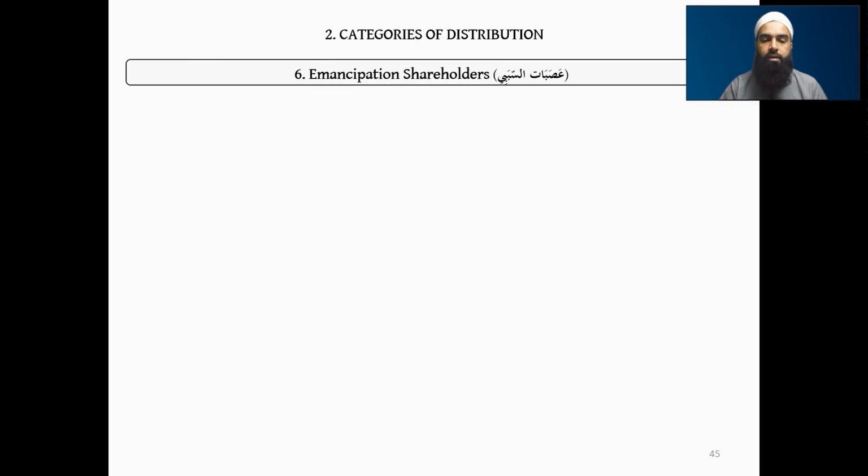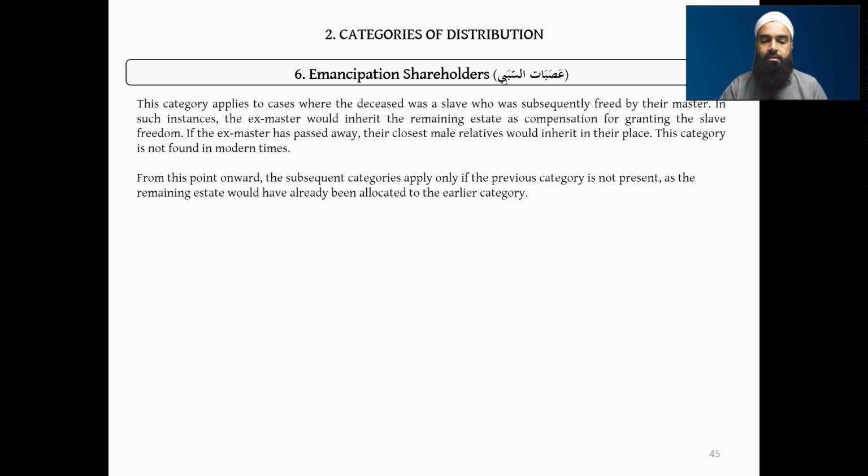So we have number 6, the emancipation shareholder, who is also asaba, but asaba as-sababi. So they are agnatic shareholders due to a cause, due to a sabab. In essence, this category applies to cases where the deceased was a slave who was subsequently freed by their master.